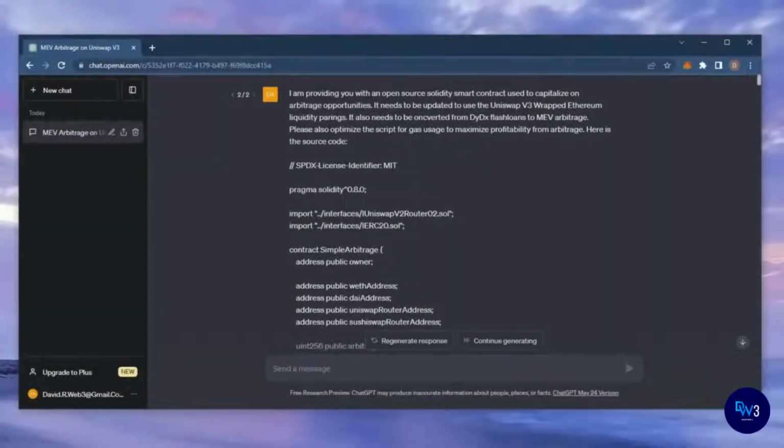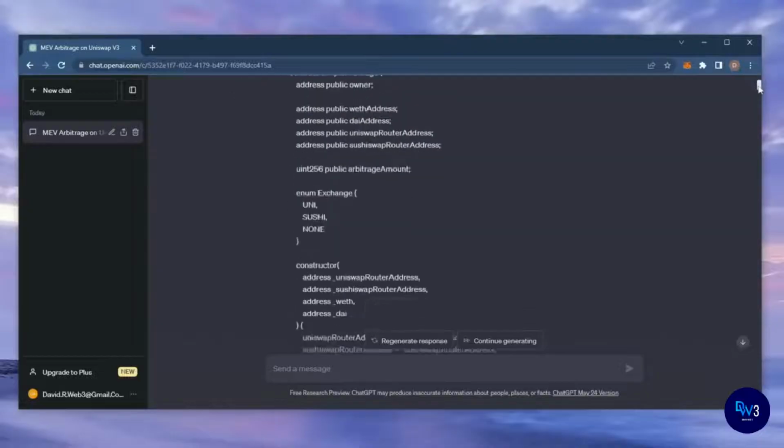Hey guys, David here. I've decided to test the potential of ChatGPT, seeing if it could make me anything interesting or useful in decentralized finance. I asked it to generate a trading bot that uses DeFi liquidity pairs to take advantage of certain arbitrage opportunities for earning passive income. What it generated was insane.